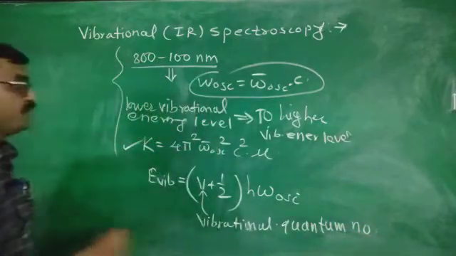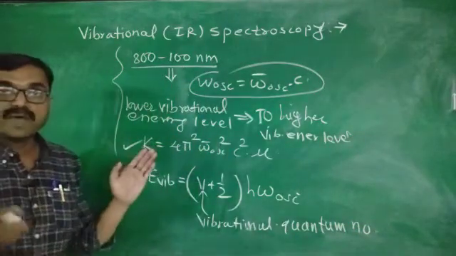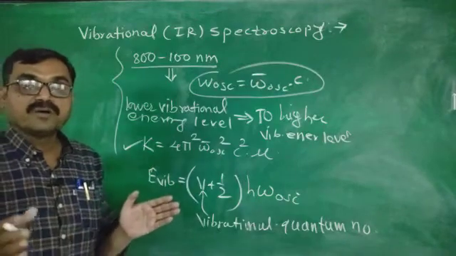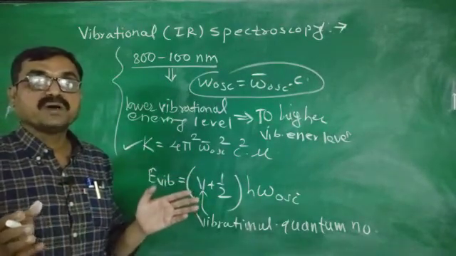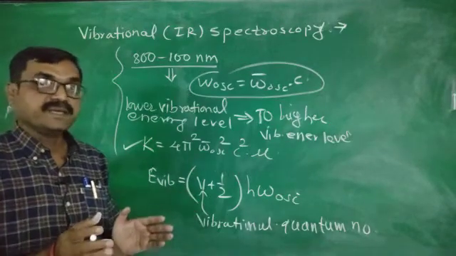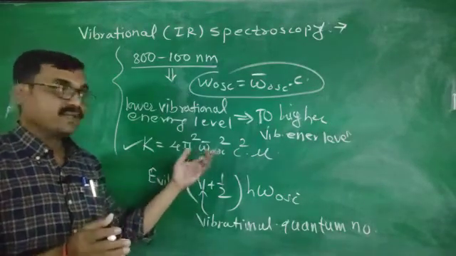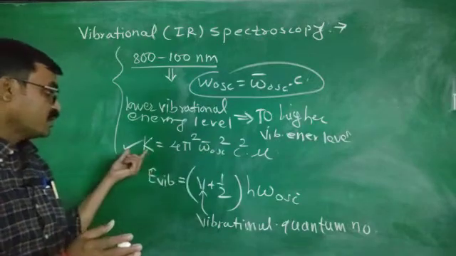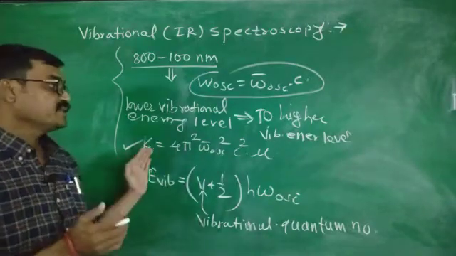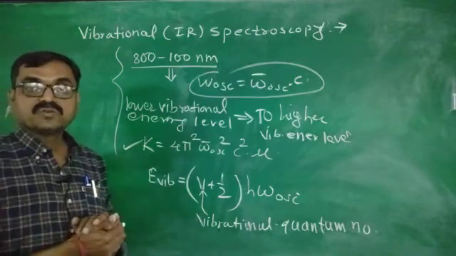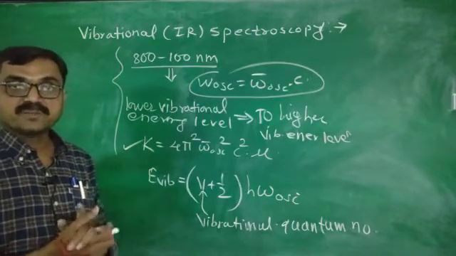In this way, there is a vibration of a covalent bond and you will get a vibrational oscillating frequency in terms of wave number. Then from that you are able to know the force constant, and this is very useful to determine the structure of the sample.